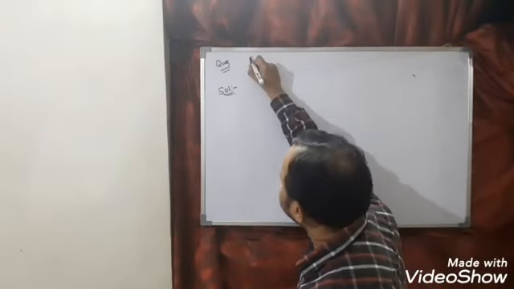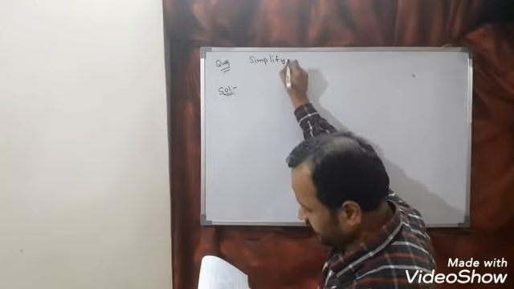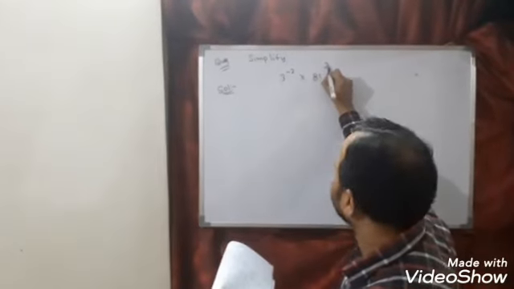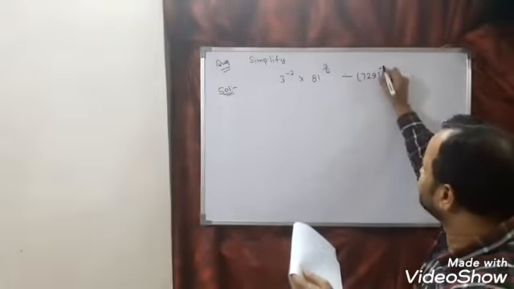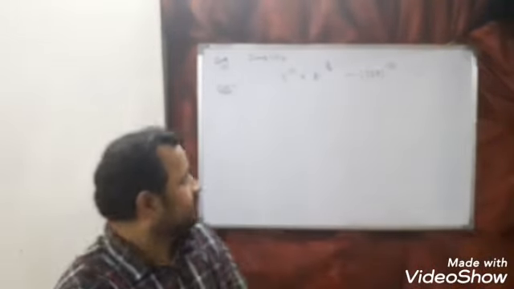The next question is simplify. Simplify 3 power minus 2 into (81 to the power 3 by 4) whole divided by 729 to the power minus 1 by 3. Now look here.